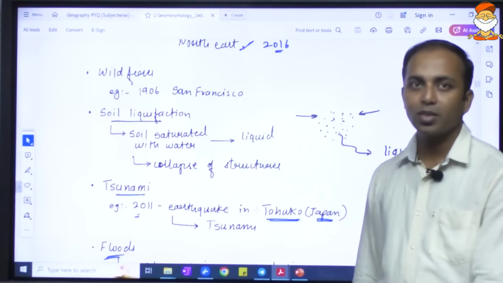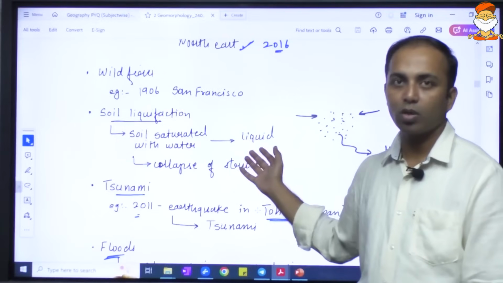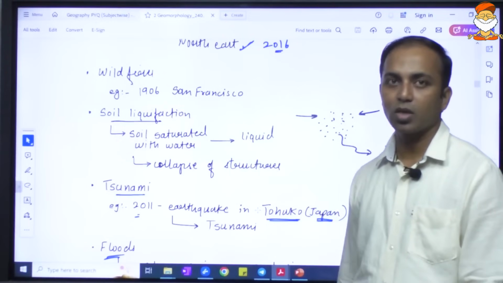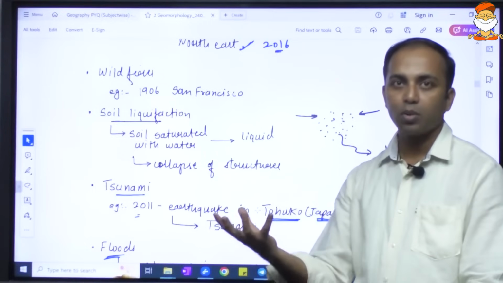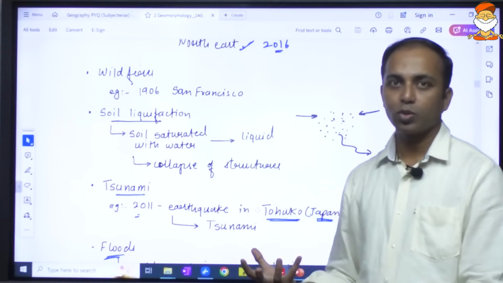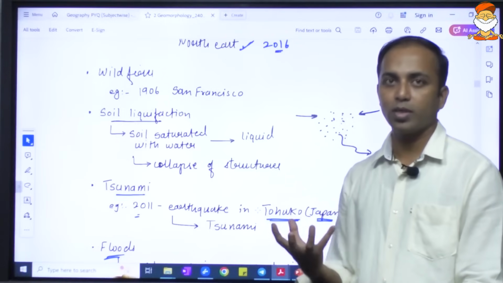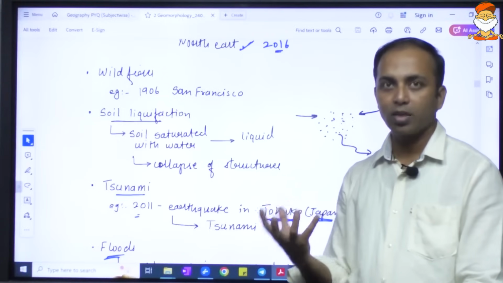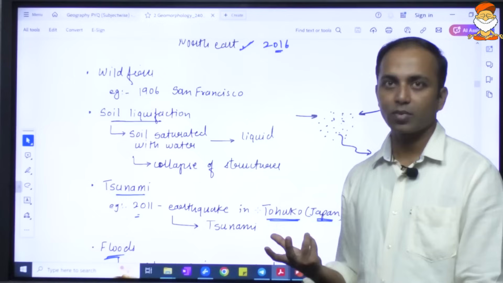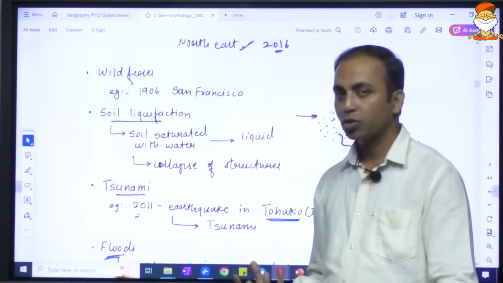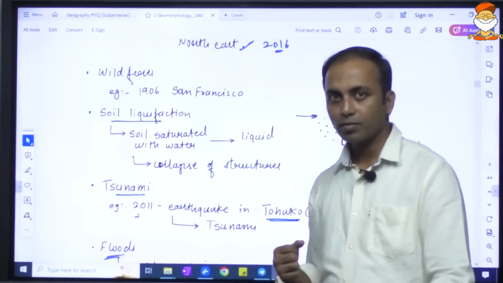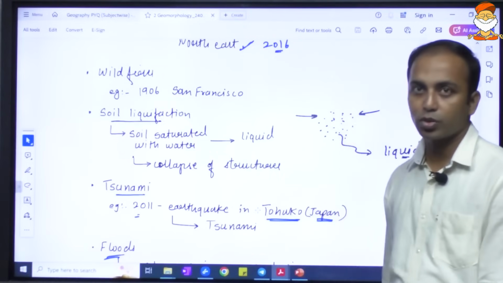Soil liquefaction: basically soil which is saturated with water will become more liquid in nature. Let us say you have a house, and below your house the soil, which was hard and solid and was holding the pillars, became liquid. So what will happen? The pillars of the structure will become very, very weak. It will lead to the collapse of the structure also.